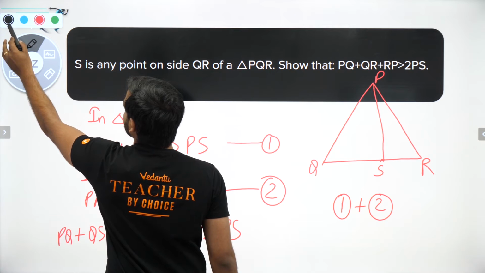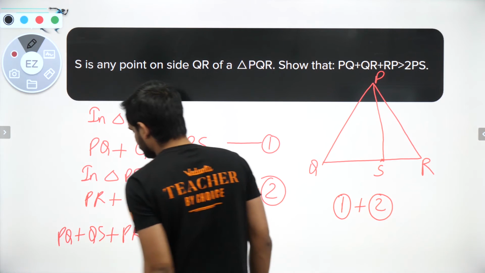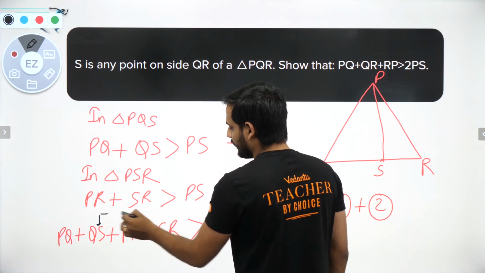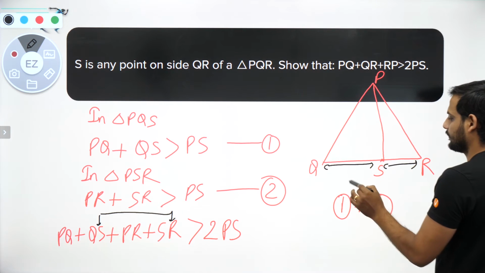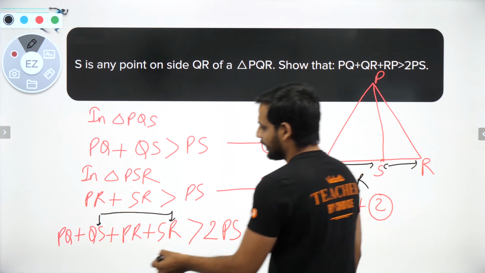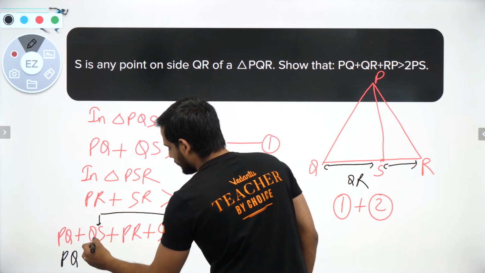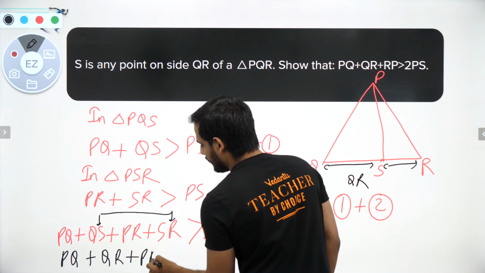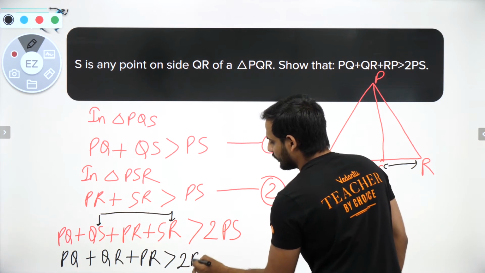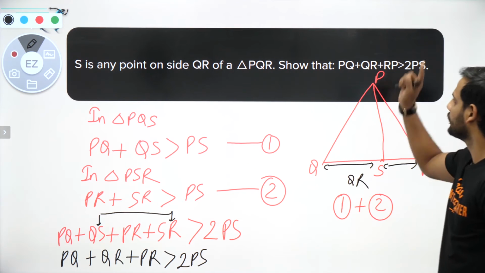Now let us see what QS plus SR is. QS plus SR is nothing but QR only. So you will be getting PQ plus QR plus PR is greater than 2 times PS, and hence proved.